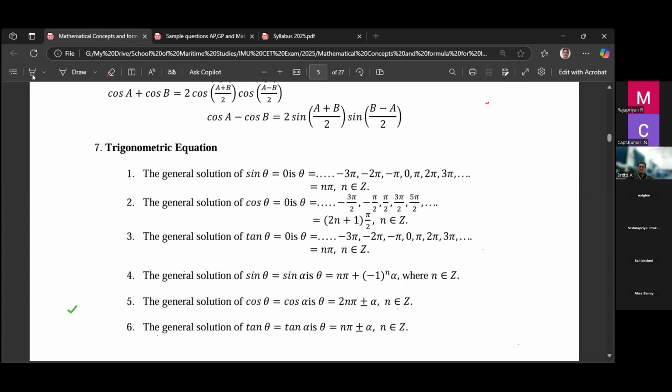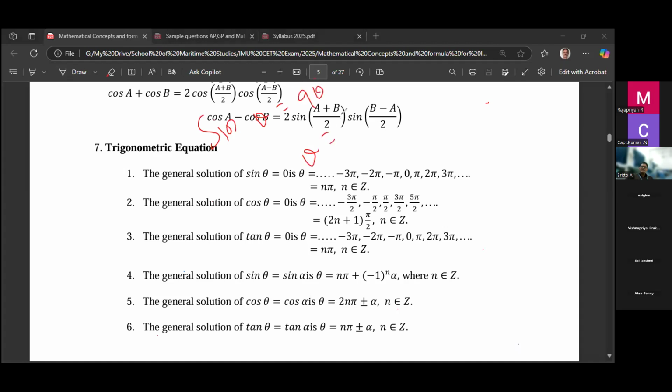General solution, we should remember. When you solve the equation, we may use the general solution and particular solution. This is what the general solution is. Suppose you have here sine theta equal to 90 degree.